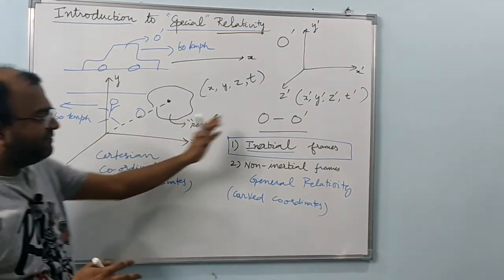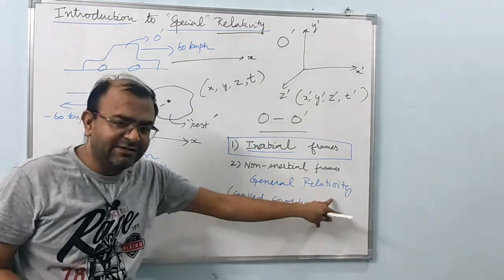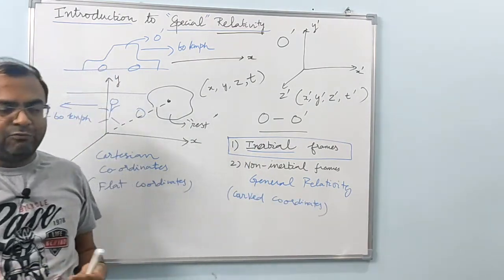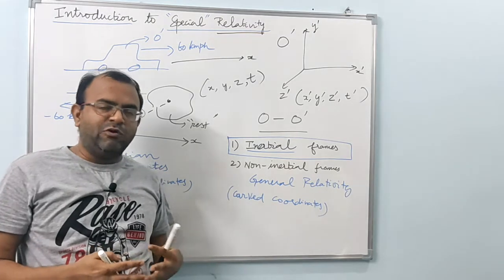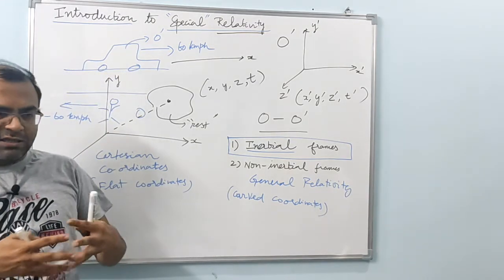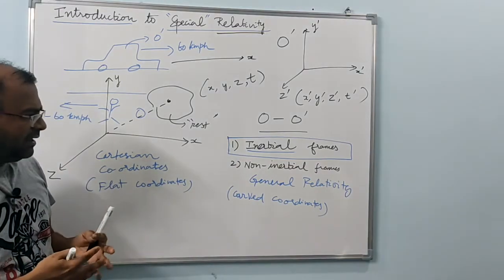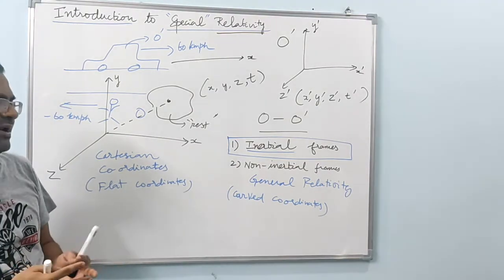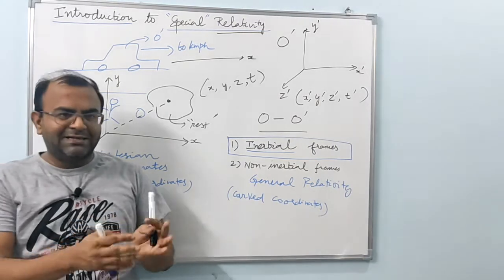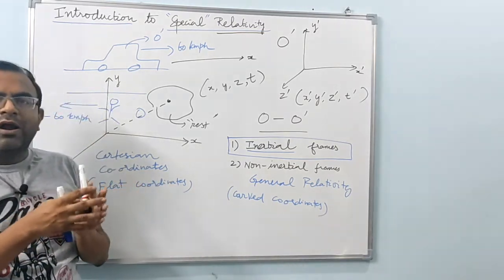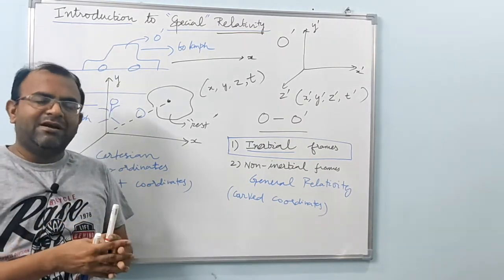So space itself is considered to be curved in general relativity because of gravity. Einstein proposed the concept of space-time. You cannot separate space and time. Space-time is intertwined very closely. They are linked. You cannot separate an event, for example, that is happening at a particular point in space from the time at which it has occurred.